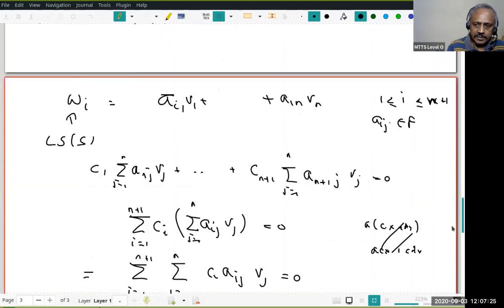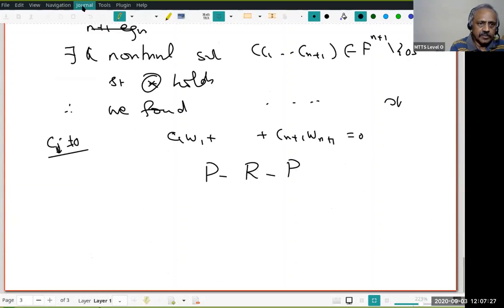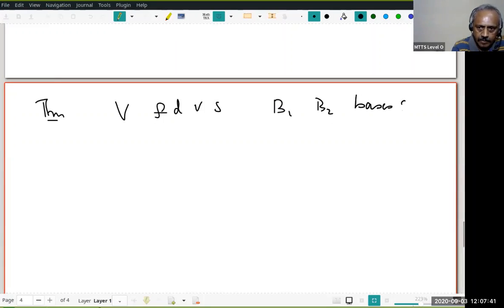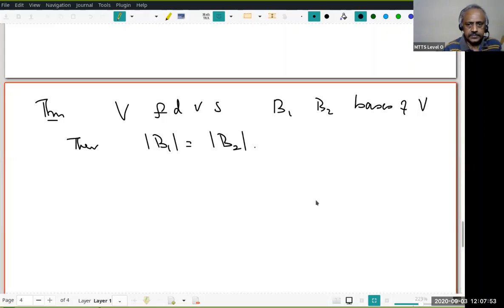Now let's go back to the theorem. What is the theorem I want to prove? The theorem I want to prove is: V is a finite dimensional vector space and B1, B2 are bases of V, then the number of elements in B1 equals the number of elements in B2. You understood that? Okay. Now the first thing is you should ask the question, why B1 or B2 must be a finite set?